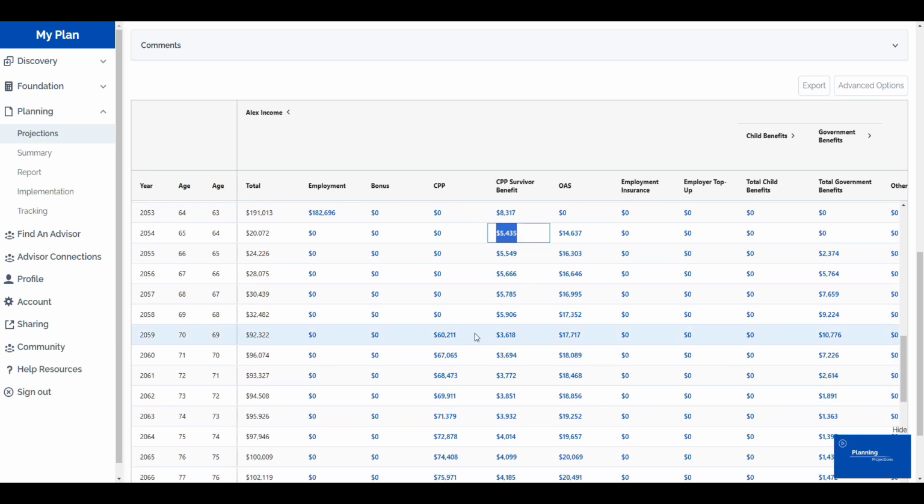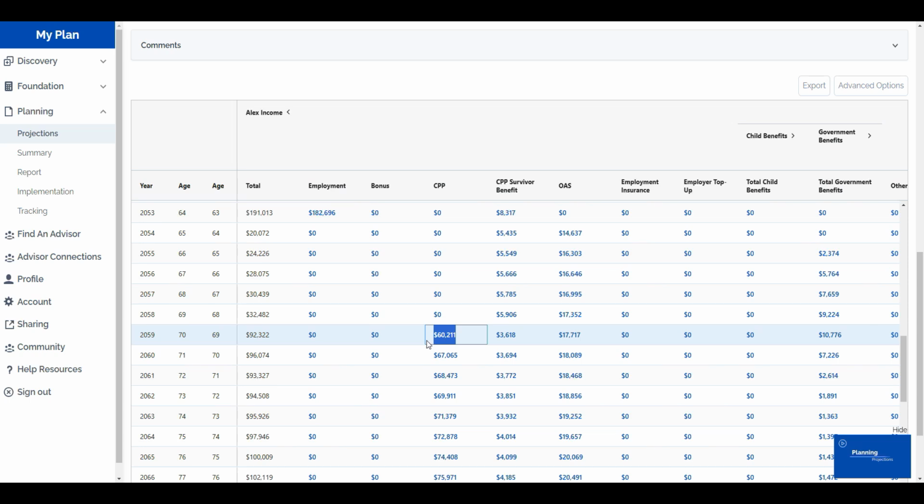Now, the other thing to notice here is that we've got Alex delaying CPP until age 70. That's probably smart, because what we can see here is that when we get an integration between the survivor benefit and Alex's CPP benefit, we see another reduction. So again, there's a cap on how much CPP Alex can get. It's the cap based on when he started the CPP benefit, what the maximum was at the time. And there's also a second reduction that can take place. So whichever one is greater, that's what's going to be used. So in this case, we've got a reduction again when Alex starts their CPP benefit. We see reduction in the survivor benefit again.